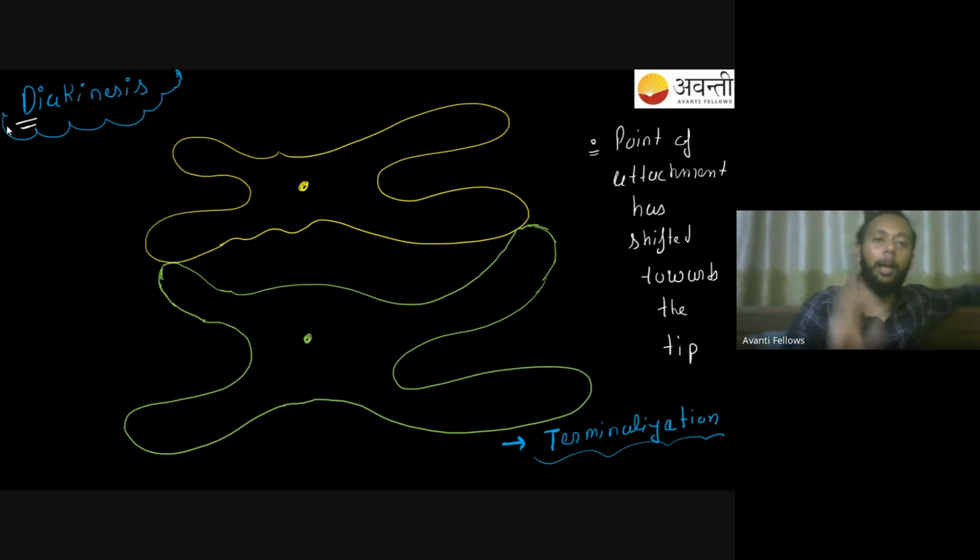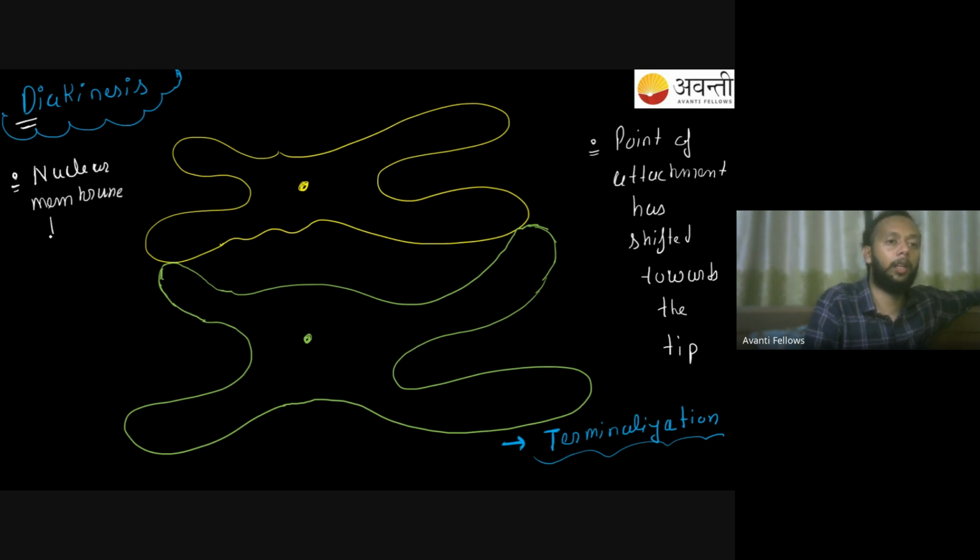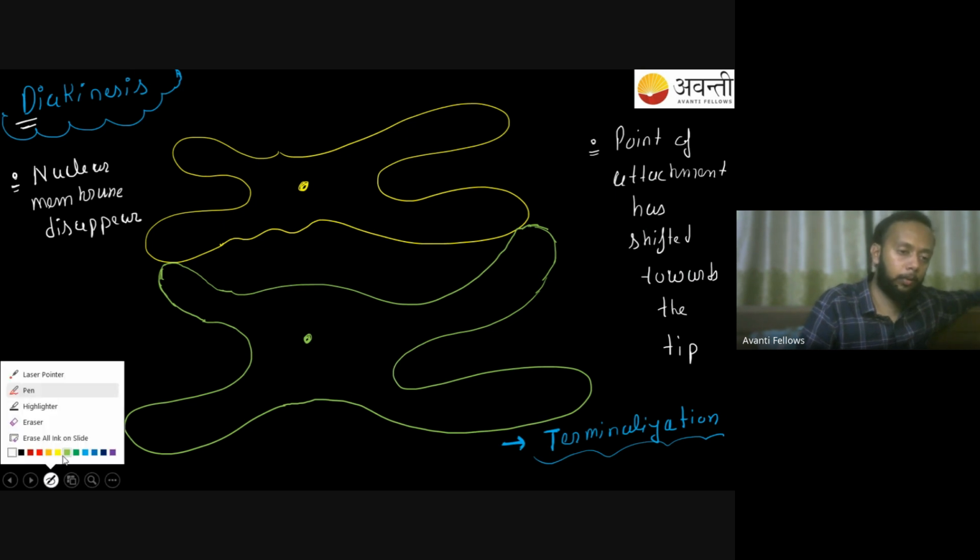Now a few things will happen after this, like I will tell you. Your nuclear membrane will disappear, something that happens at the end of the prophase. The nuclear membrane is going to disappear, right?